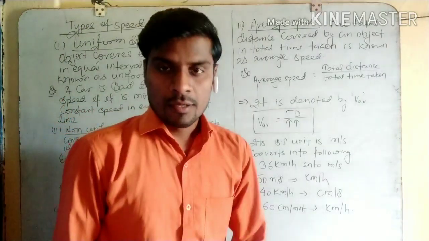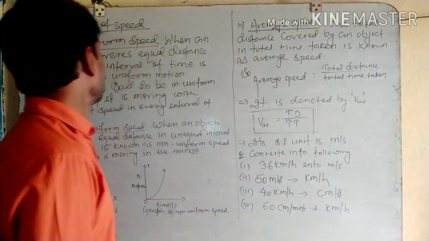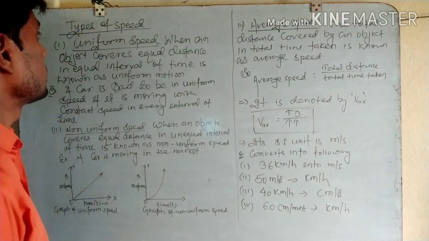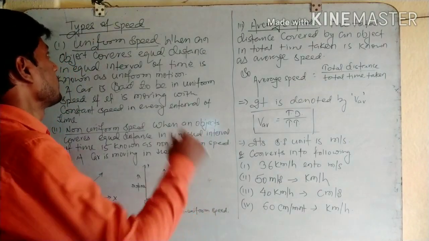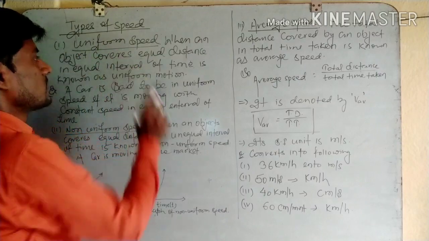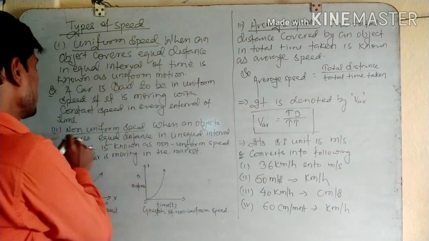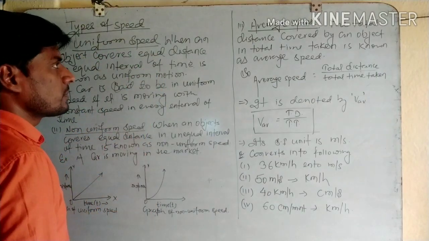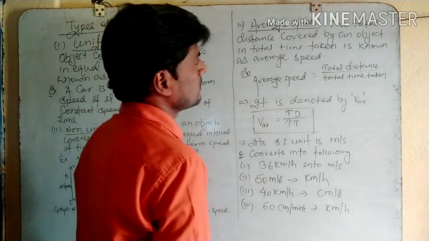Okay, we see the next topic, types of speed. What are the types of speed? First is uniform speed, like uniform motion. Second is non-uniform speed, and third is average speed.